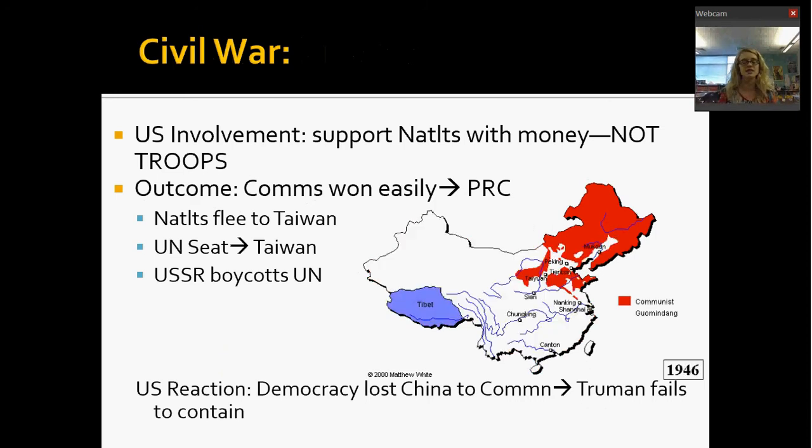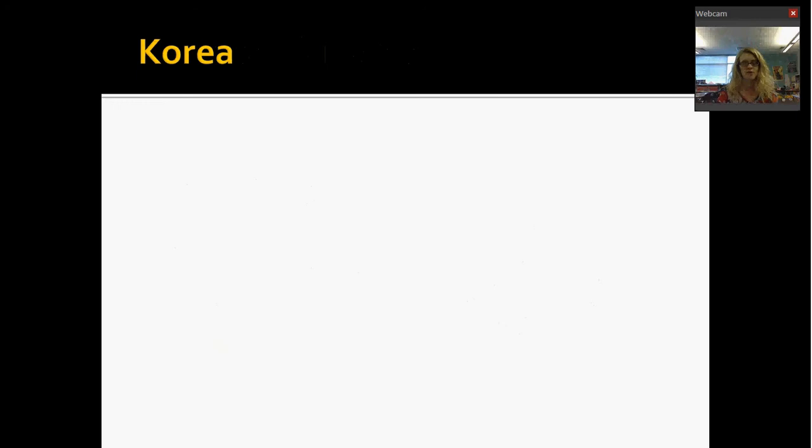So the United States is really upset about this, and Truman basically realizes at this point that the United States wants to see a more direct action taken against communism. So this is going to lead directly to the Korean War. And it's the mistakes, so to speak, that happen in China that are going to lead to our involvement in the Korean War. So in order to understand the background of the Korean War, you kind of have to understand where we are coming from, okay?